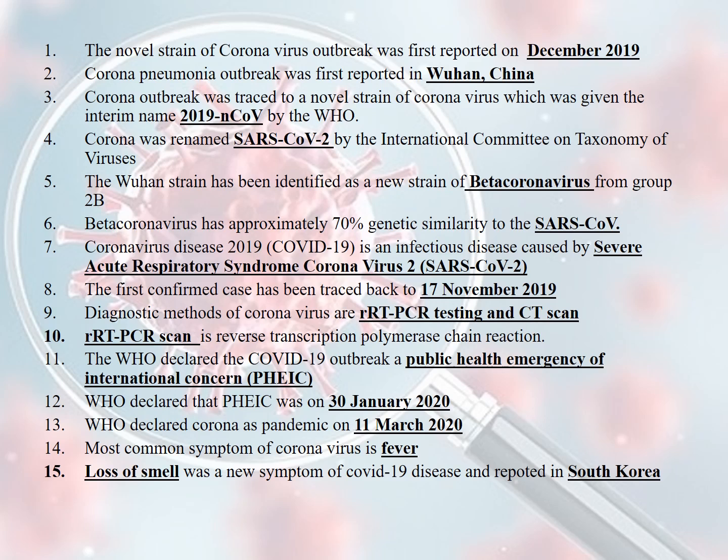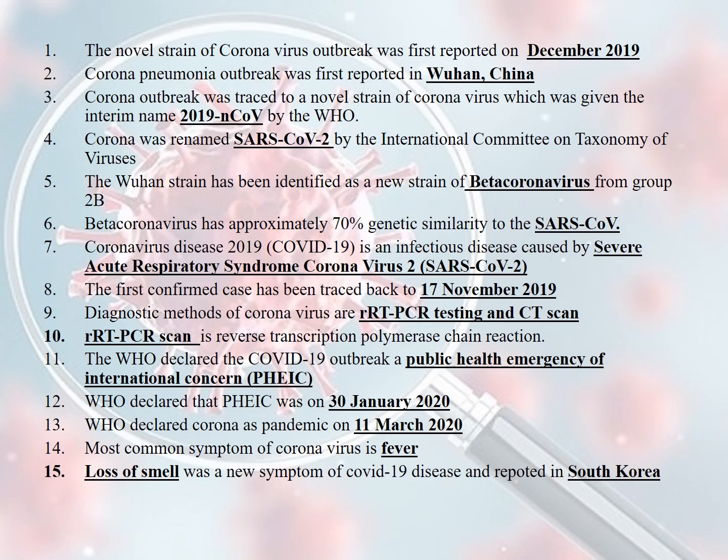Ninth question is, diagnostic methods of coronavirus are RT-PCR testing and CT scan methods. The RT-PCR is reverse transcription polymerase chain reaction. It is otherwise called reverse transcription polymerase chain reaction.